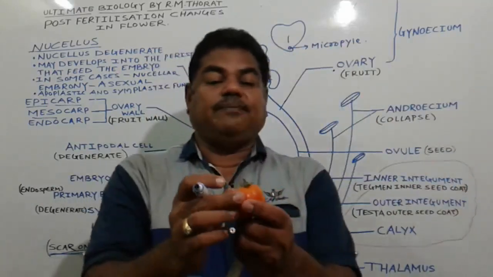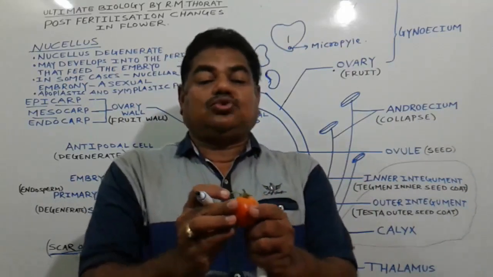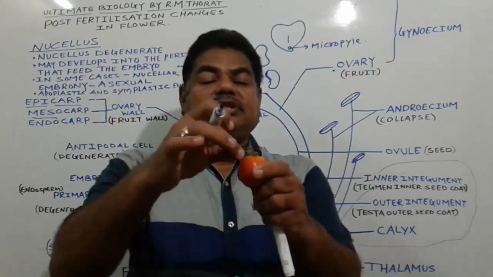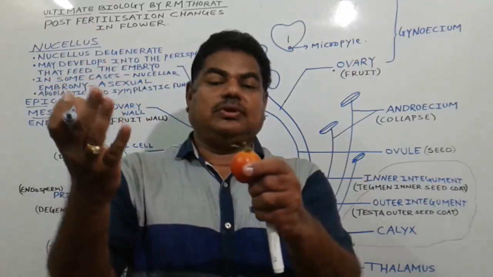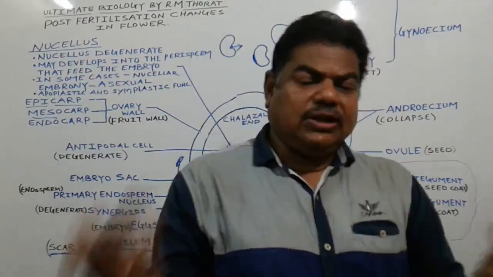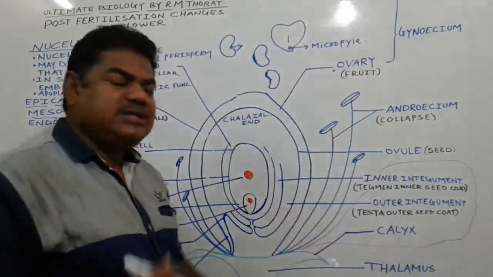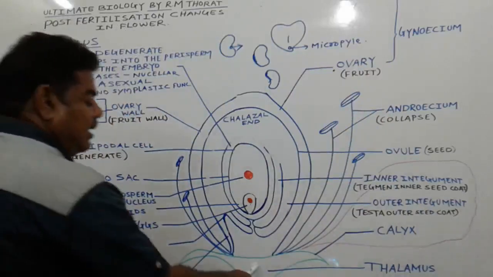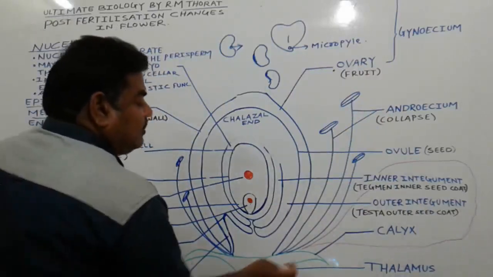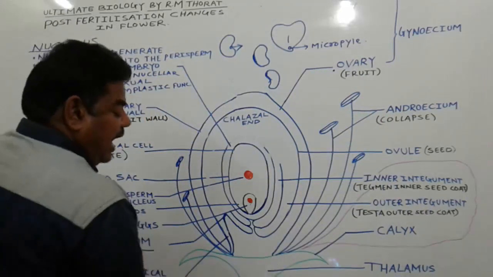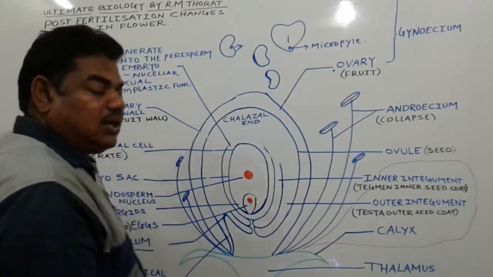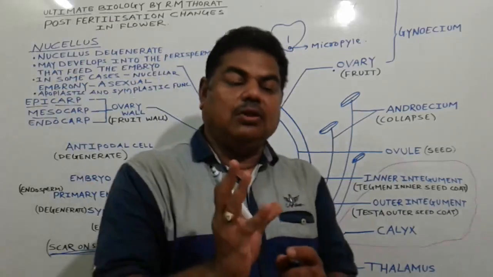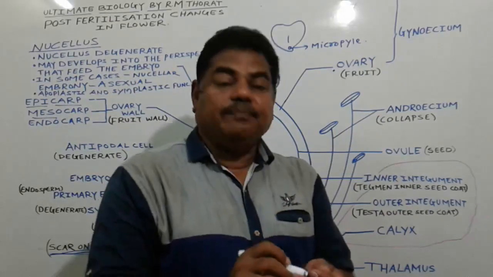Second example, see here, in the case of Solanum lycopersicum, these are the calyx. It remains as it is after fruit formation also. So in some cases it collapses, but in some cases it remains as it is. On the thalamus the fruit formation takes place, and the pedicel provides water, mineral salts and all the food material to the developing, ripening ovary. Thank you.